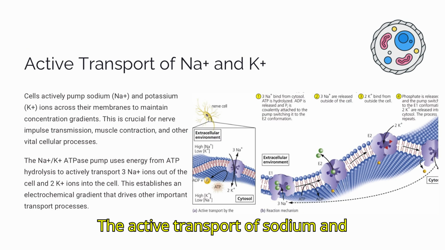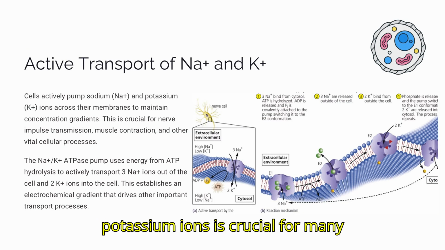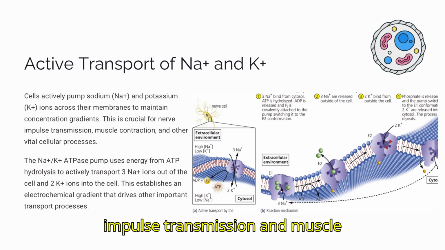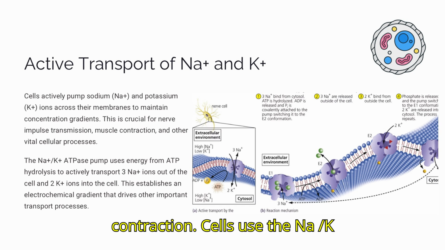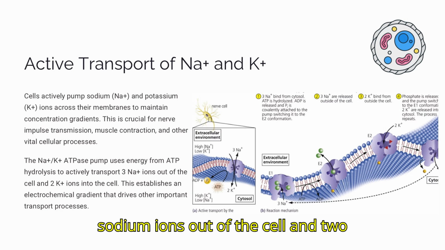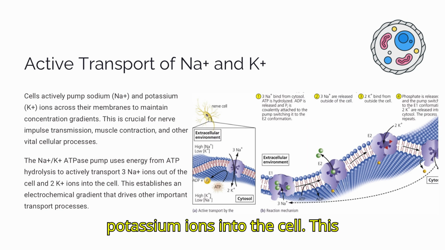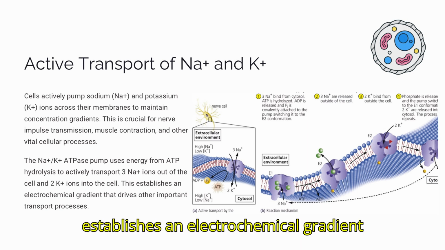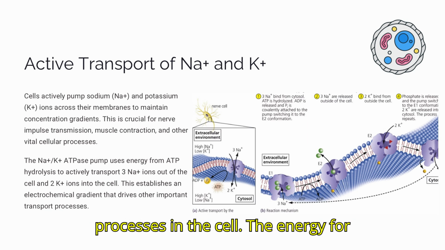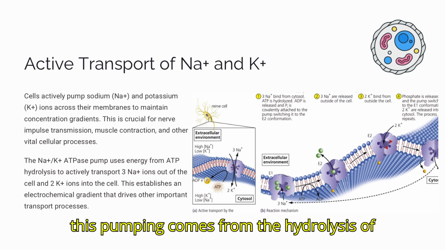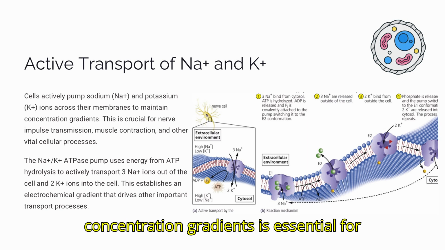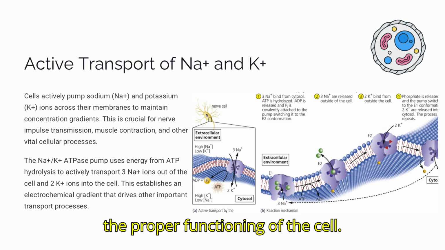The active transport of sodium and potassium ions is crucial for many important cellular processes like nerve impulse transmission and muscle contraction. Cells use the Na+/K+ ATPase pump to actively pump 3 sodium ions out of the cell and 2 potassium ions into the cell. This establishes an electrochemical gradient that drives other important transport processes in the cell. The energy for this pumping comes from the hydrolysis of ATP molecules. Maintaining these concentration gradients is essential for the proper functioning of the cell.